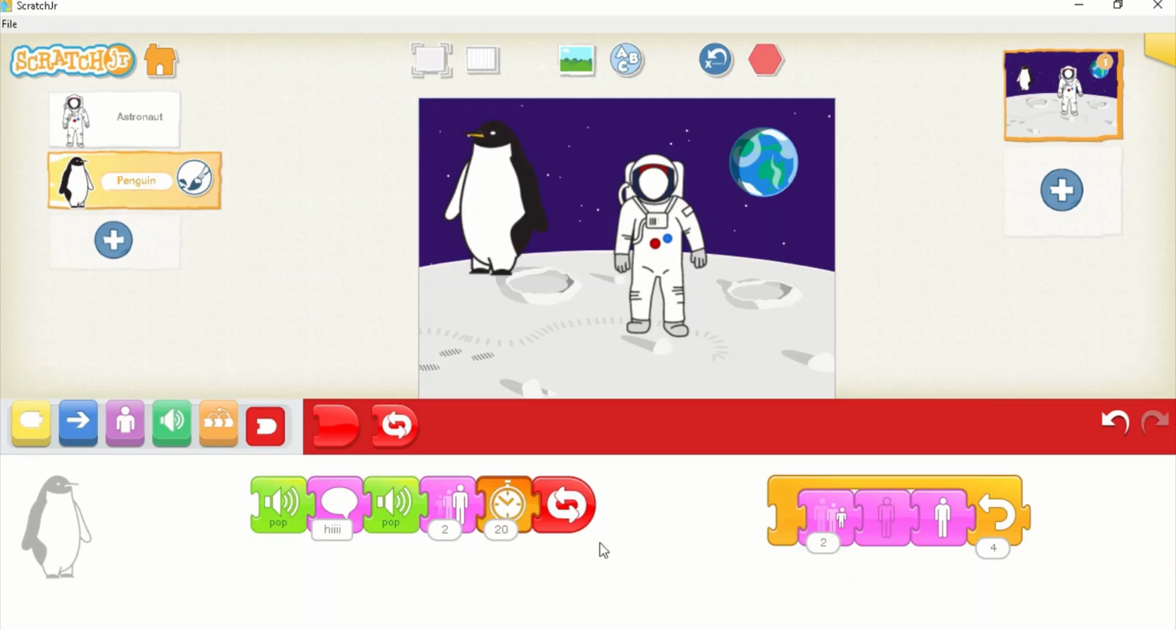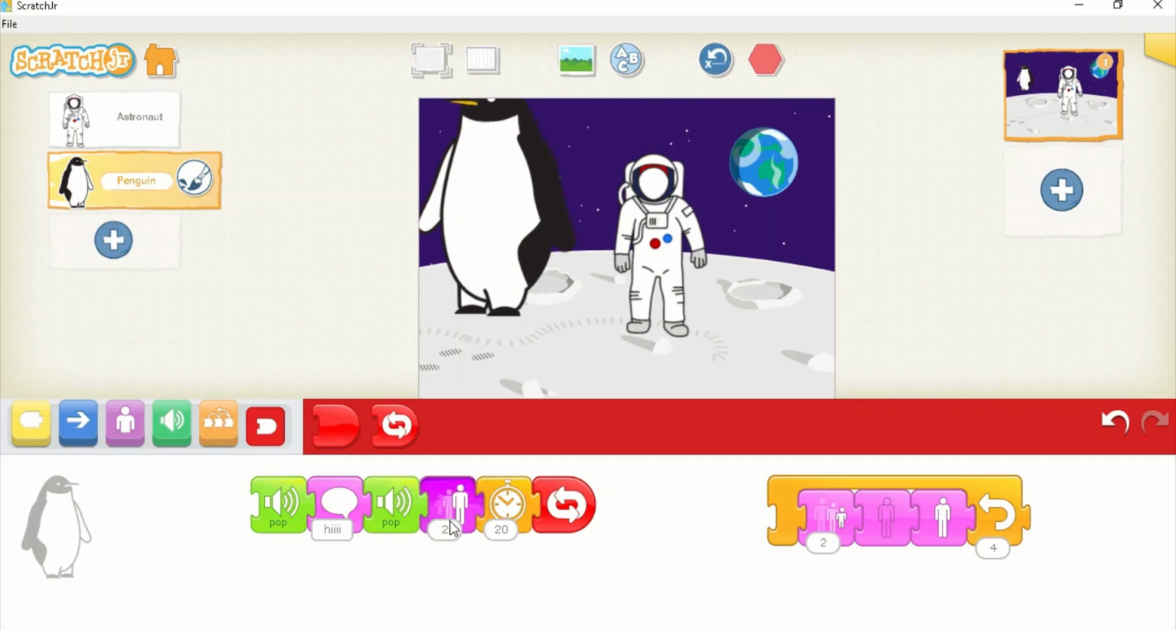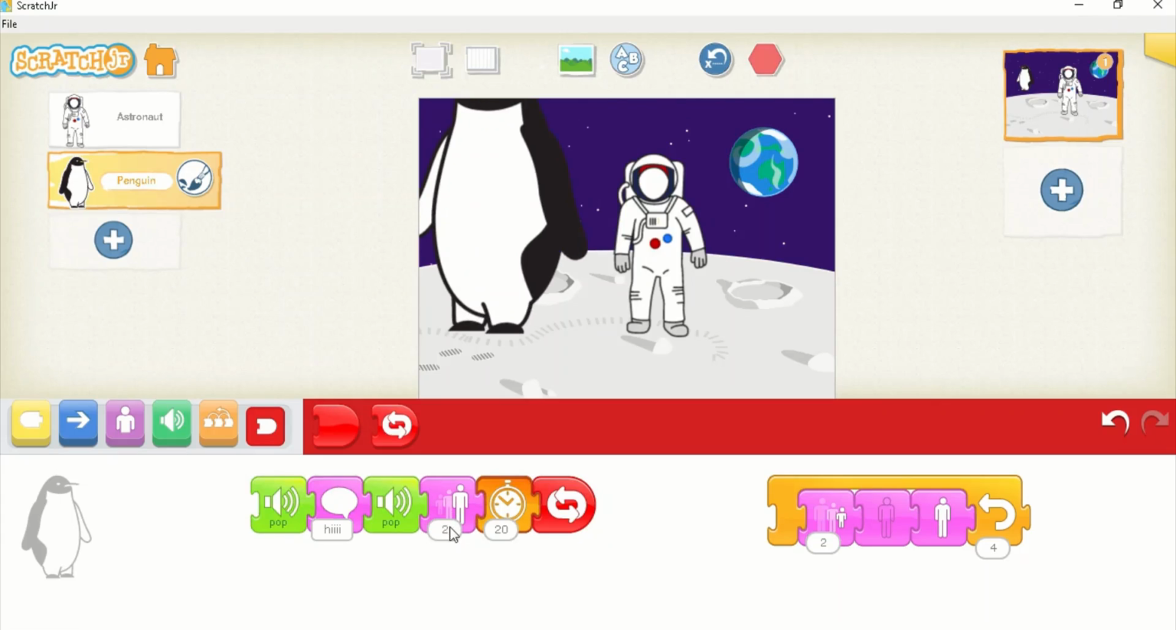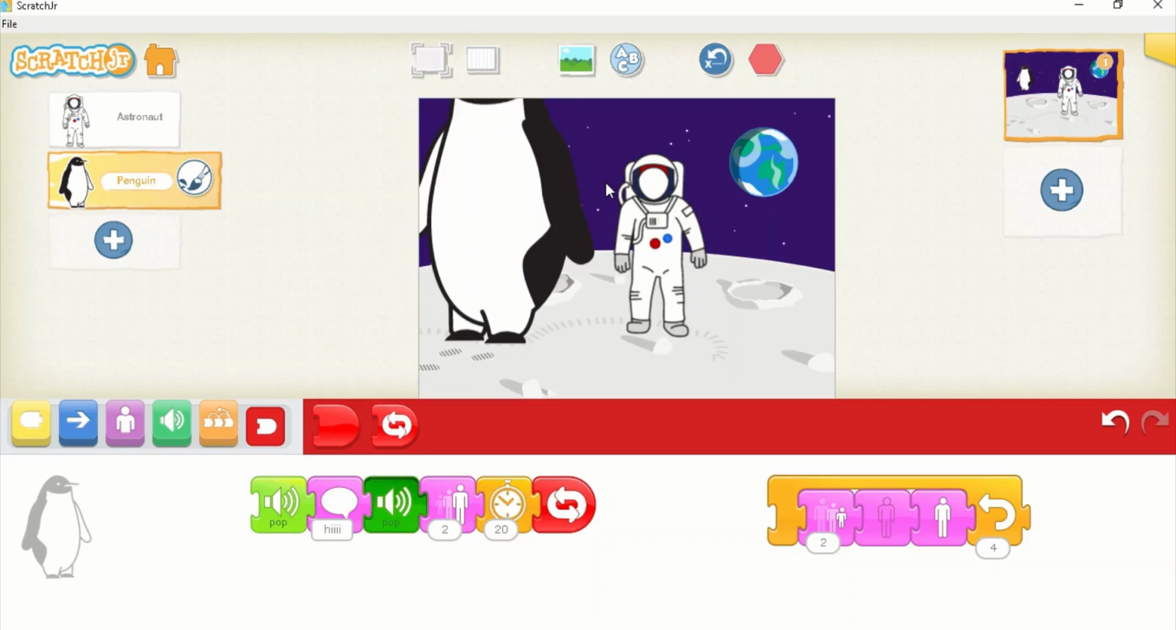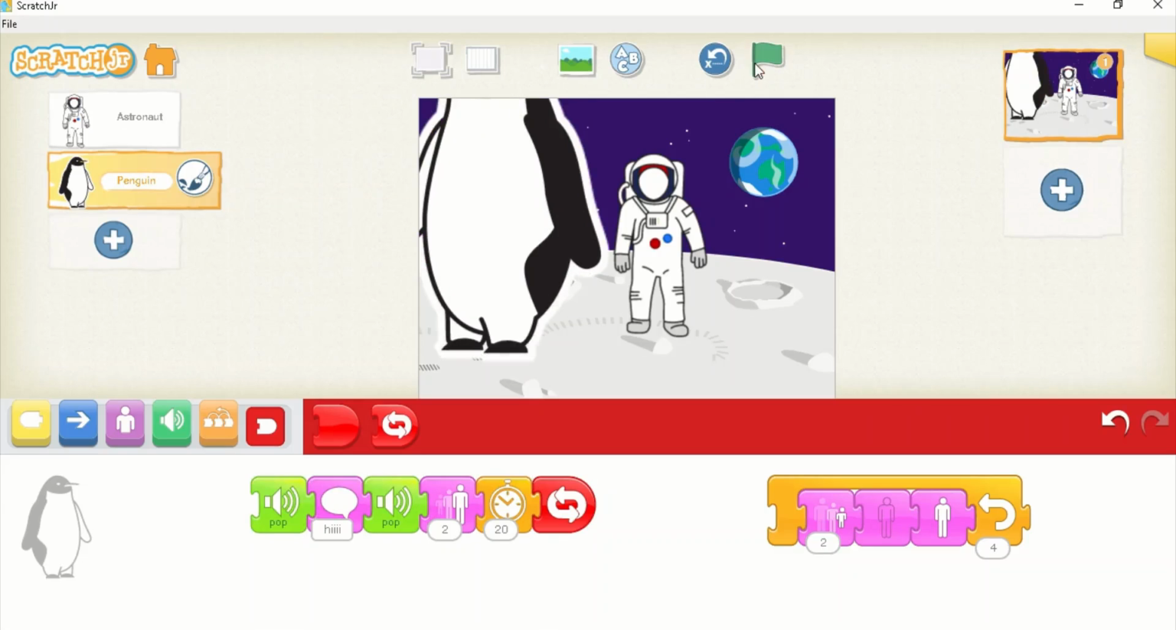So it is repeating and repeating without any limit. So if we want to stop it, then we have to click here, the stop one, this red button. See? And the penguin is also growing every time because in this loop, what code have we written? Two times the character has to grow. Okay, so let's stop it.